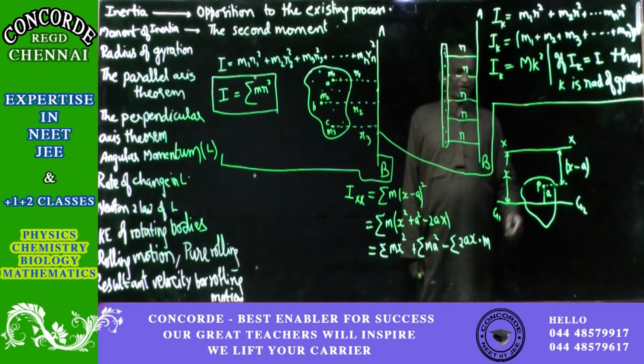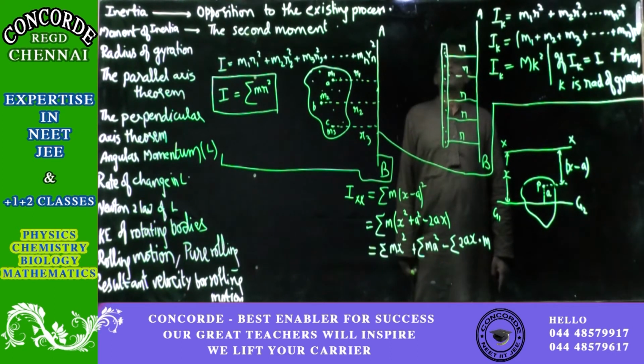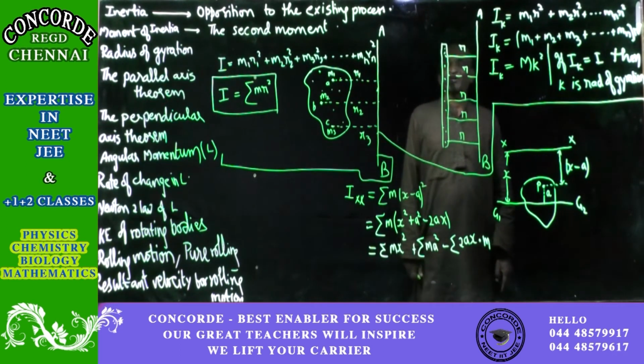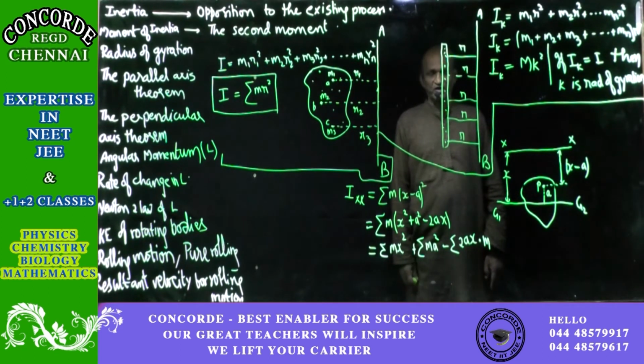So the resultant for all these points will be passing only through this point, center of gravity line. If you find the moment of all the different masses about that point through which the resultant passes, we know it will be equal to 0. We have studied that already. That is why this value becomes 0.